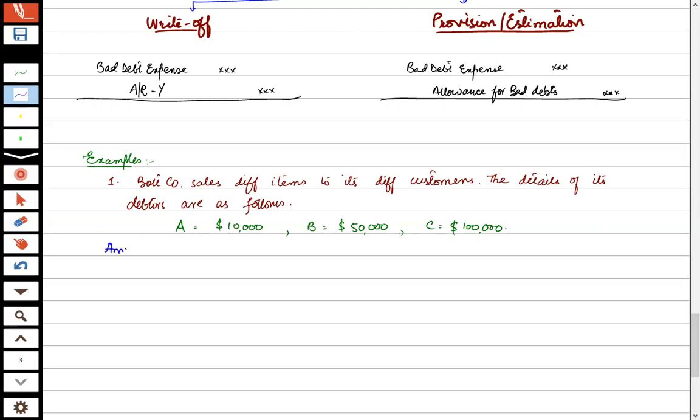Among the debtors, A's account was proved to be uncollectible.